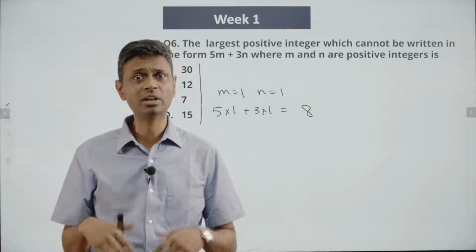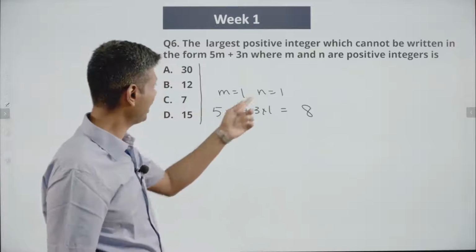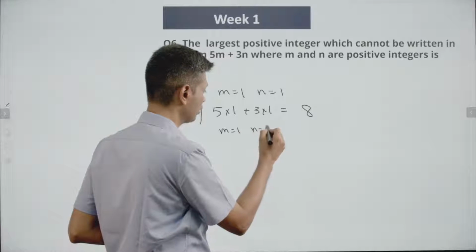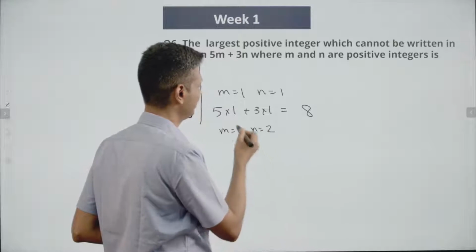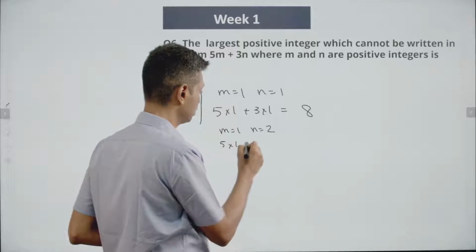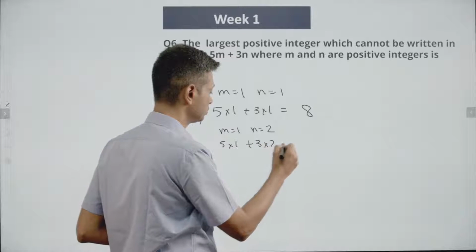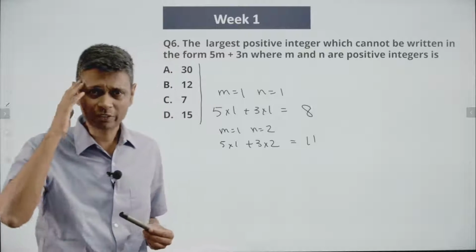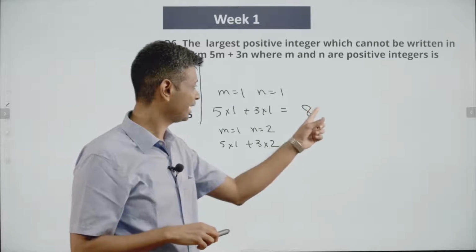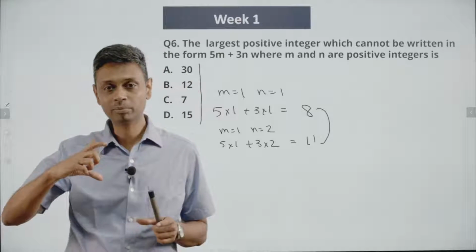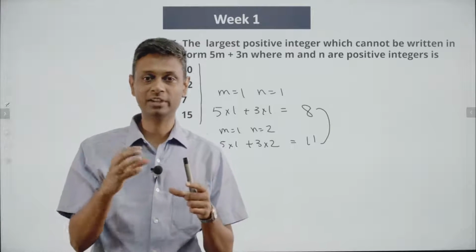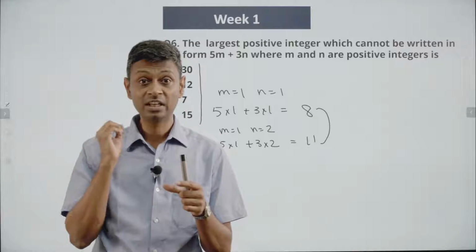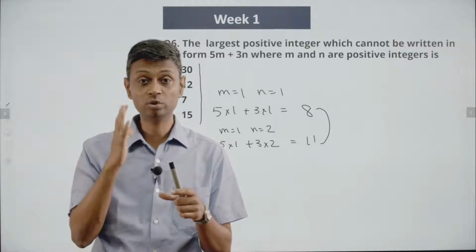Now we want to think about, can some other number be written? We put m is 1, n is 1. We can put m is 1, n is 2. And so that is 5 into 1 plus 3 into 2. 5 plus 6, 11. What are we doing? To this, we are adding a 3. 5m plus 3n. 1 5 and 1 3. We could have 1 5 and 2 3s. 1 5 and 3 3s. 1 5 and 4 3s.